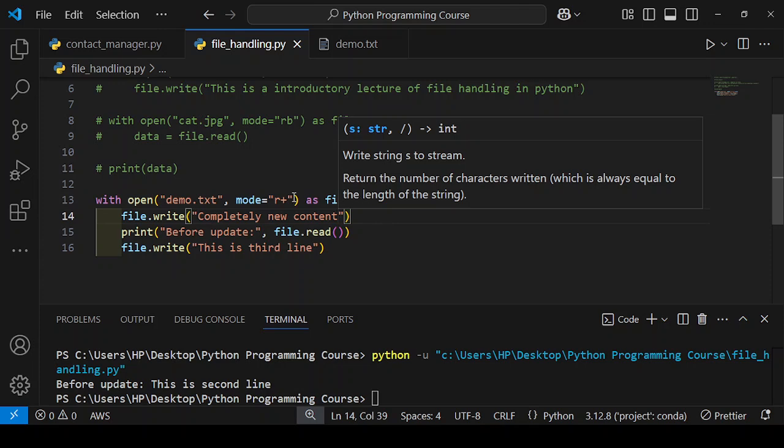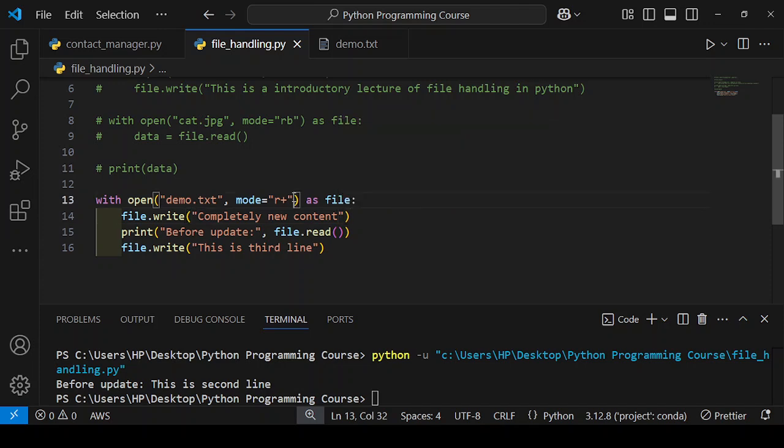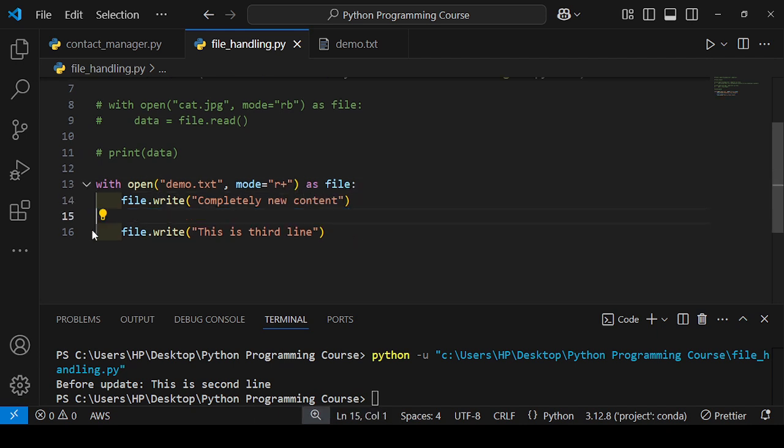Okay, and I will remove this, and here I will write w+ mode. Here we are writing as well as reading the content. First they will write, then read the content. Okay.